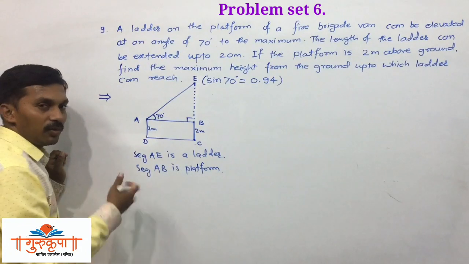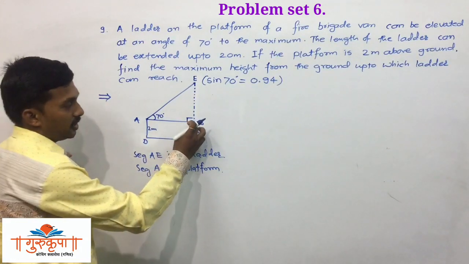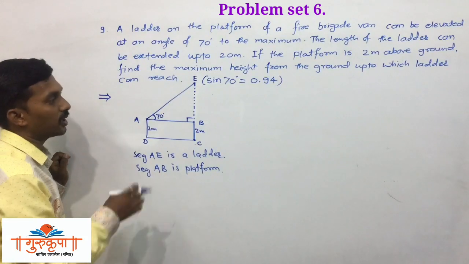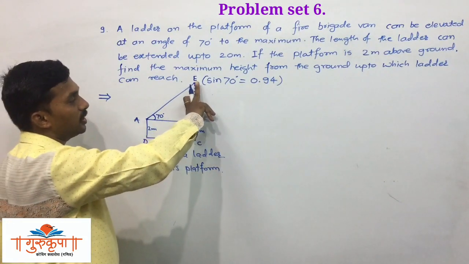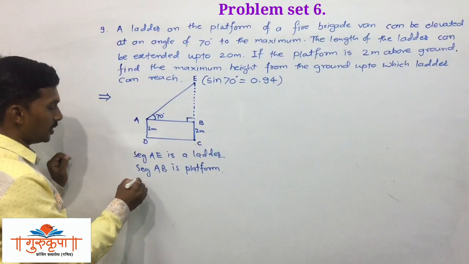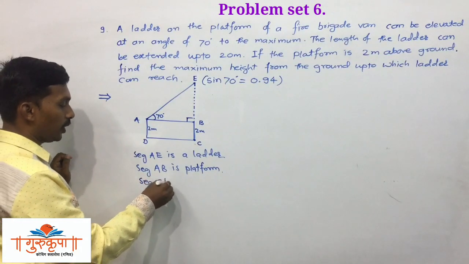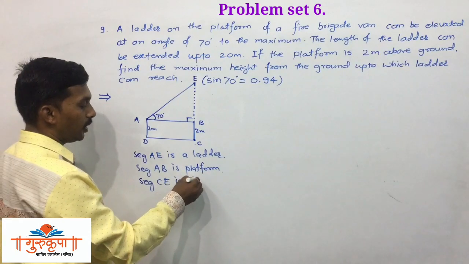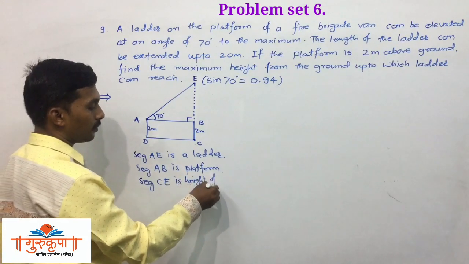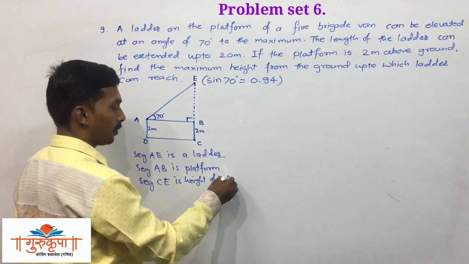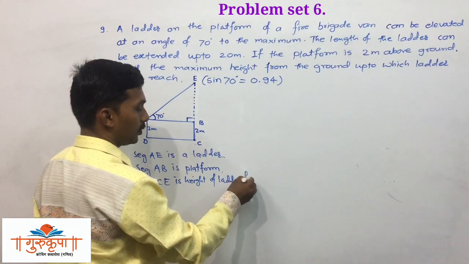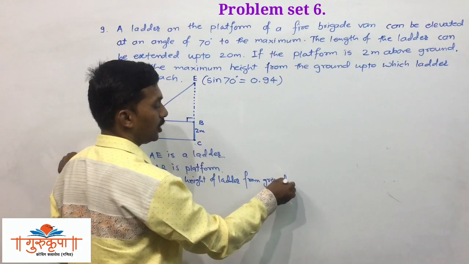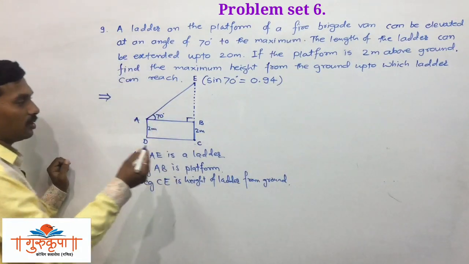Seg CD, that is ground level, no need to write that. And this is seg BC, height of the platform from the ground, no need to write that also, but we have to write this CE, seg CE, because we have to find that length CE. Seg CE is height of ladder from ground, height of ladder from the ground. And this is all about the description.